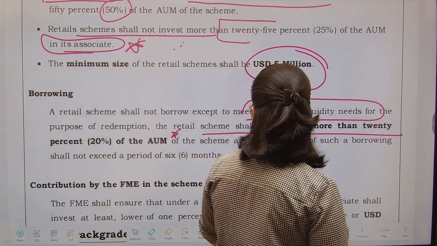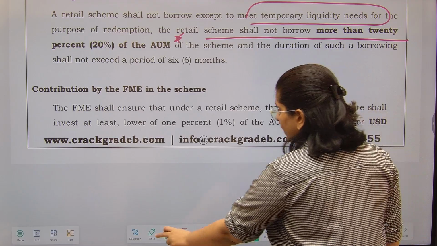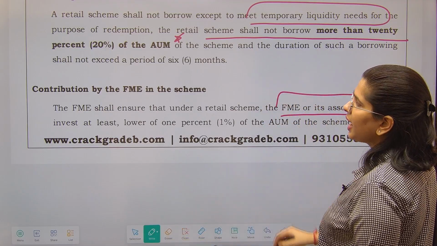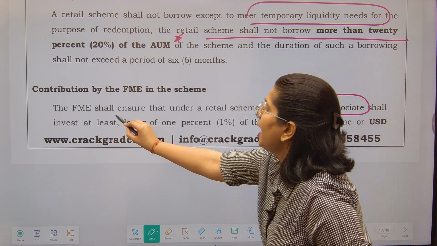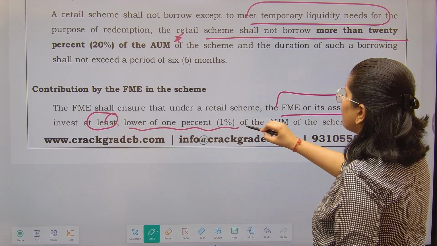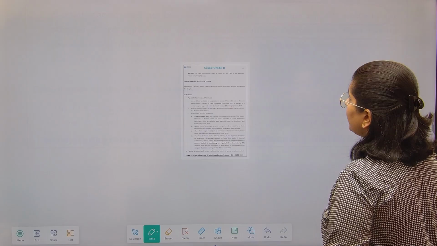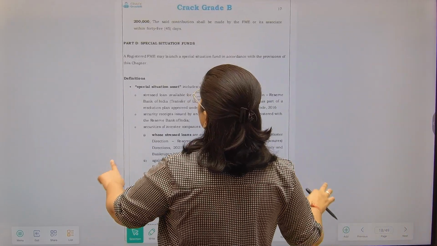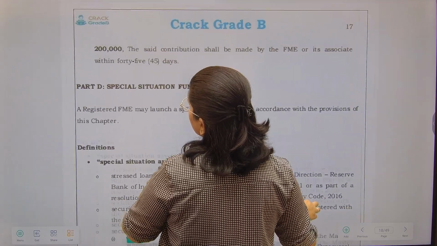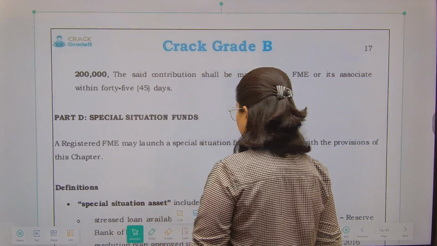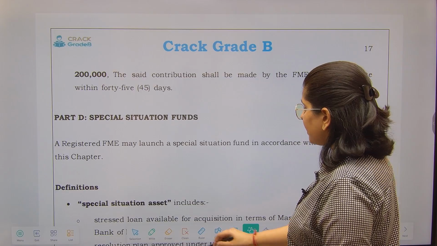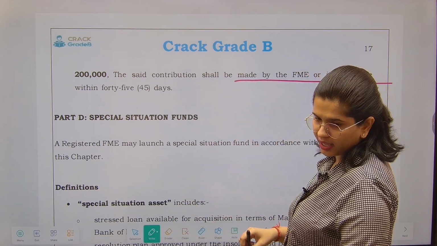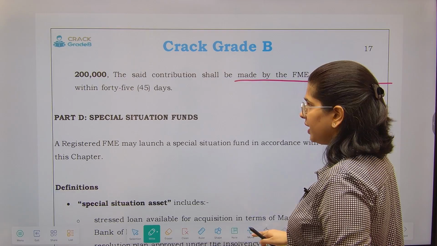Contribution by the FME. What can be the contribution? So they shall ensure that FME or its associate invest at least lower of 1% of asset under management or the US dollar 2 lakhs. US dollar 2 lakhs or 1% of asset under management, whichever is lower, that should be the minimum investment. Fine. After that, the said contribution, they shall be made by the FME or their associates within the 45 days.